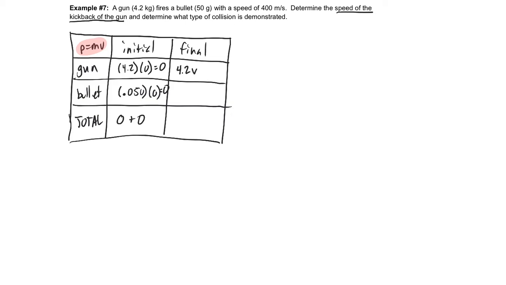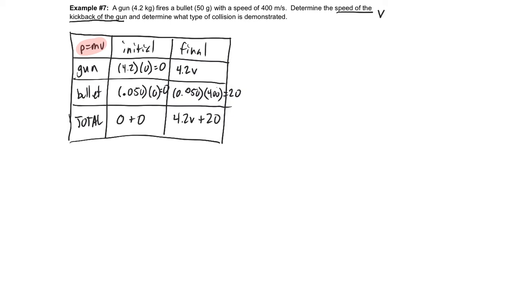So V is the speed of the kickback of the gun, and then the bullet is going to be that 0.050, its mass times its velocity, which is 400 there. And so we're going to go 400 times 0.050, which is going to be equal to 20. And so it's going to be 4.2 V plus 20.